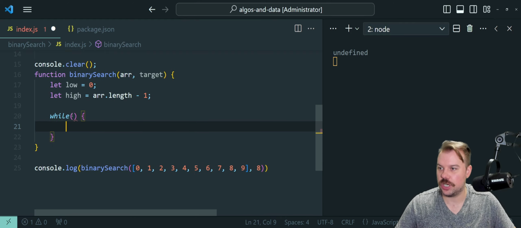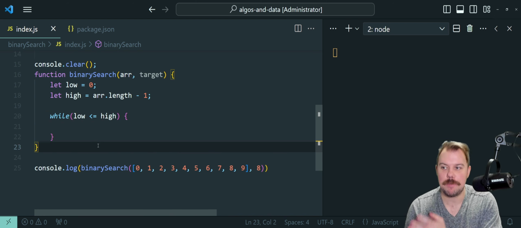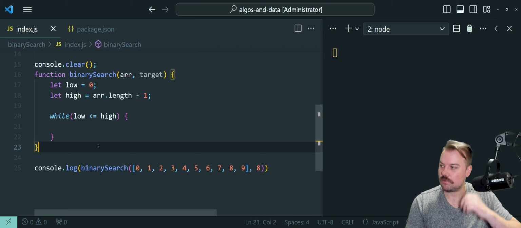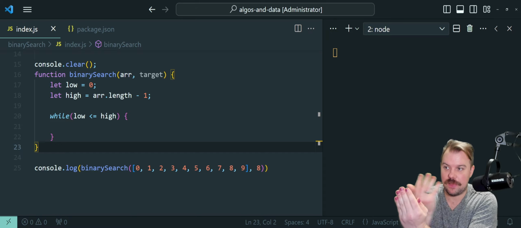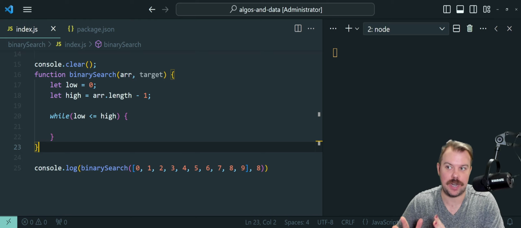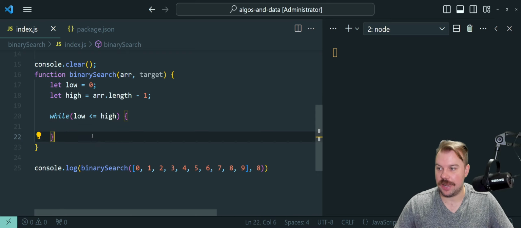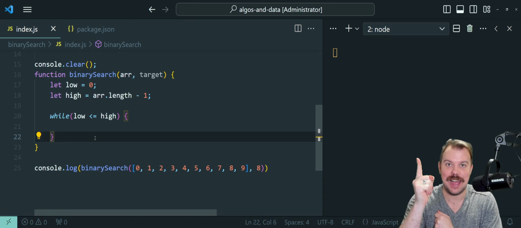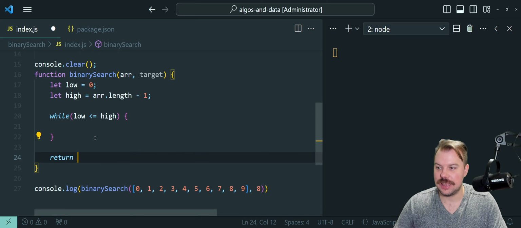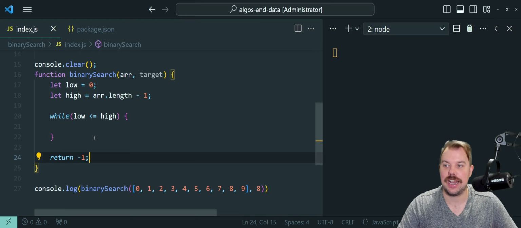So we're going to do an iteration here that says so long as our low value is less than or equal to our high value, keep on iterating, right? Because we have these two pointers here, as long as the low is not bigger than the high, we still have halves to be traversing, right? That's the whole point of the binary search. So yeah, that's what's going to happen here. Now, if this entire loop finishes and nothing from the while loop returns saying, aha, I found the index for you, like I said, this thing should return a value or some indicator that it's missing that index, aka in our case, we're going to ask it to return a -1.